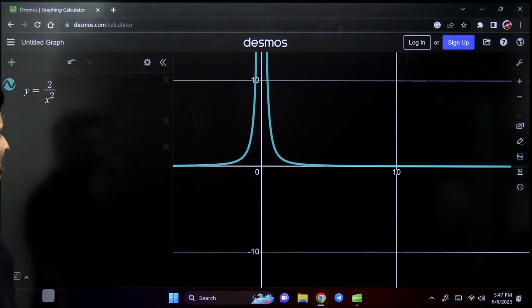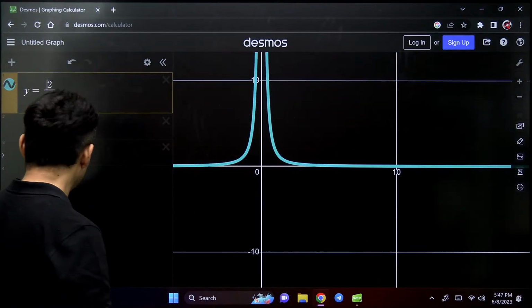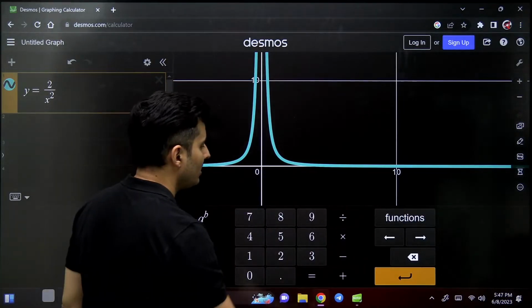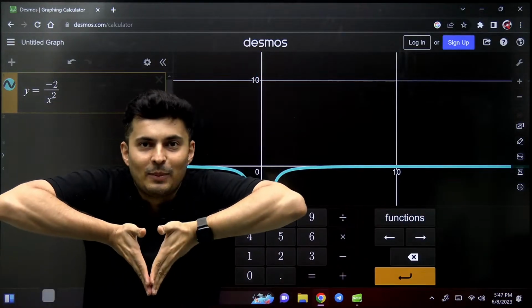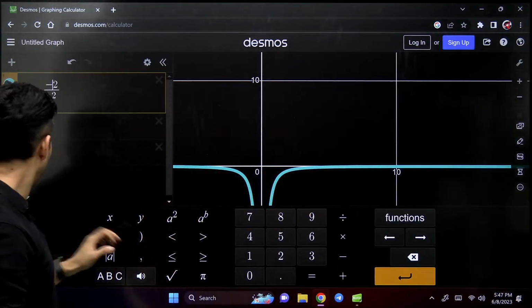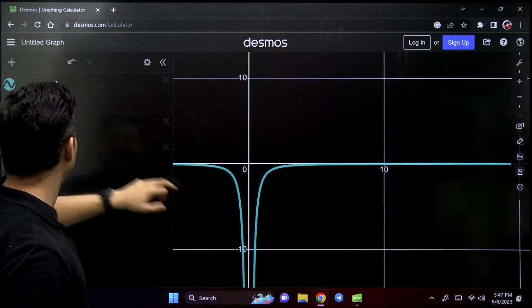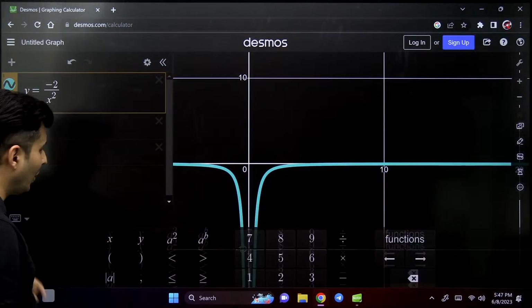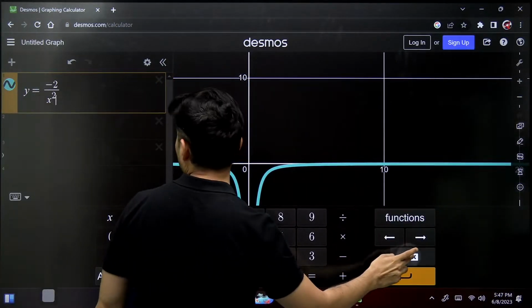Exactly. 2 by x square. If I make that 2 to -2, it will obviously flip down. It will be like this, instead of this, it is like this. So that is how that function behaves, guys. You can play obviously with all the functions that I have told you.